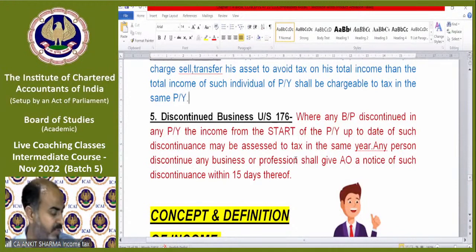So where any business or profession is discontinued in any previous year, the income from the start of the previous year up to the date of such discontinuance may be assessed to tax in the same year.